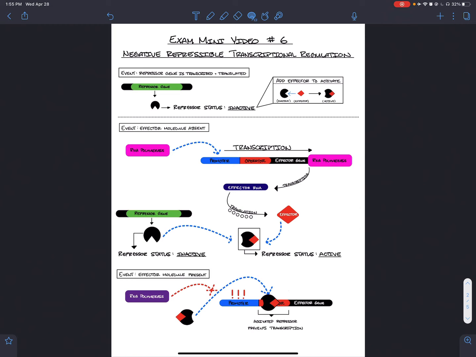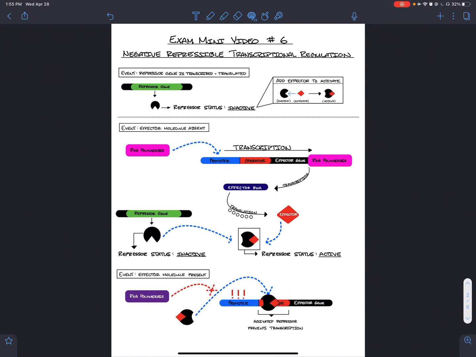This is because the repressor protein does not have the correct shape that enables it to bind to the operator region of the DNA. However, when the effector is present, it is able to bind to the repressor protein, changing its shape, enabling it to bind to the operator region. The repressor protein blocks transcription by preventing RNA polymerase from binding to the promoter region.